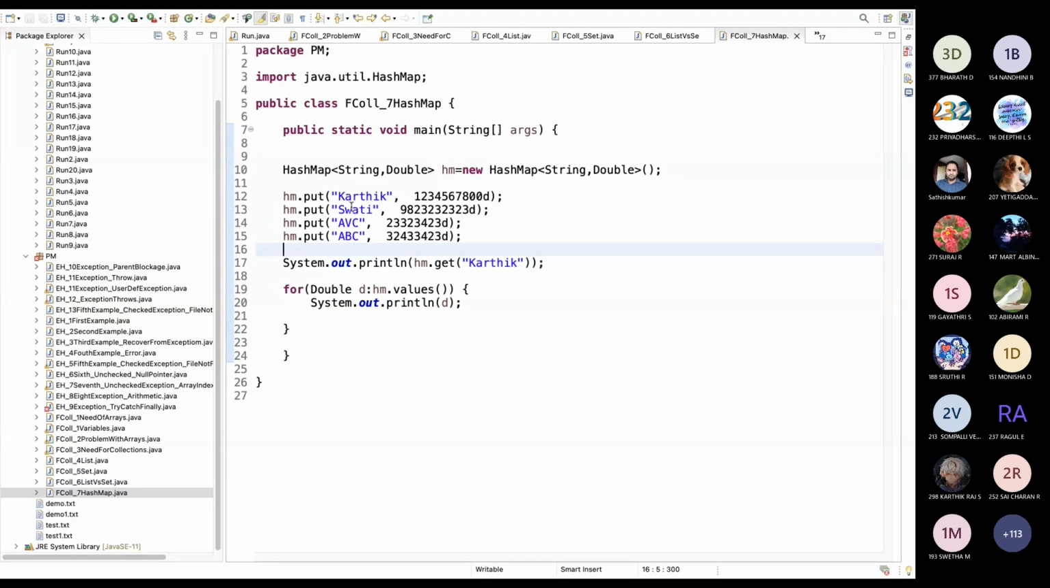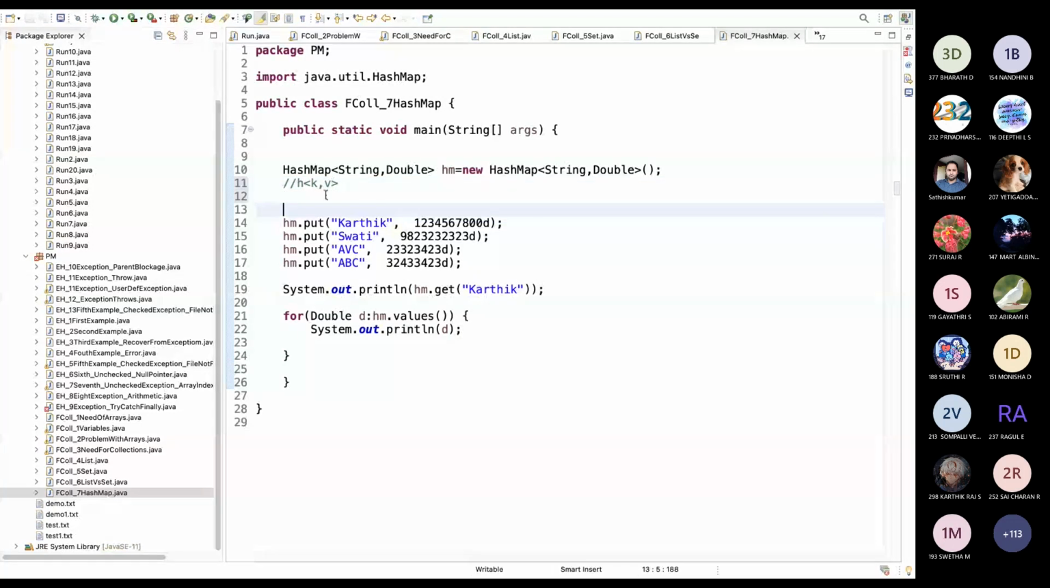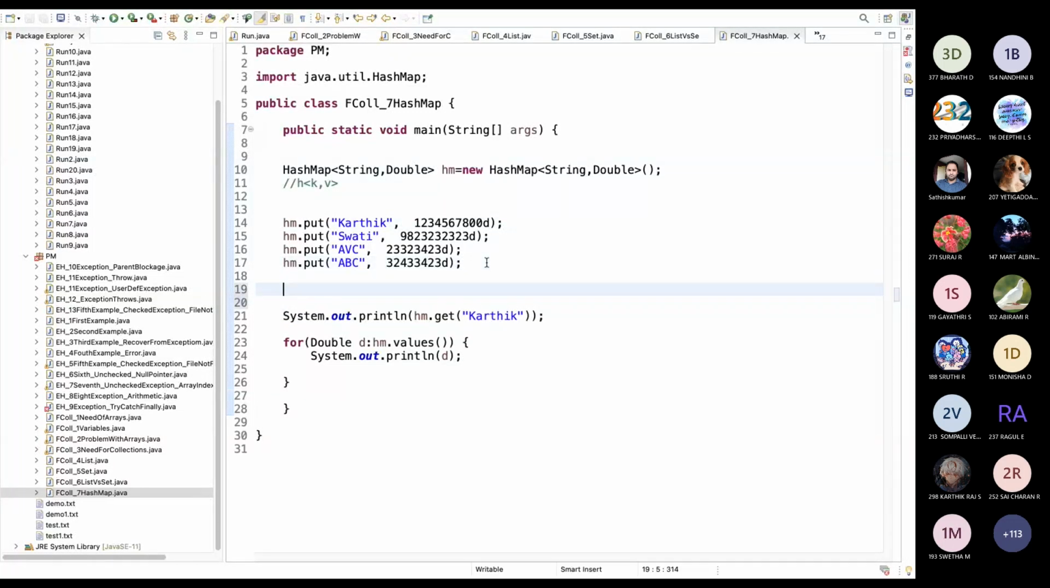Here the key itself is this. This is key. Hash map. This is key. This is value. So if I want to access any value, I have to use these keys. I will not be using anything other than this. So you can see I'm accessing Karthik. It will print me. Okay, I will stop this.